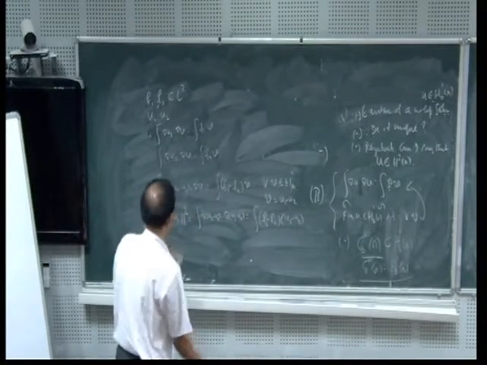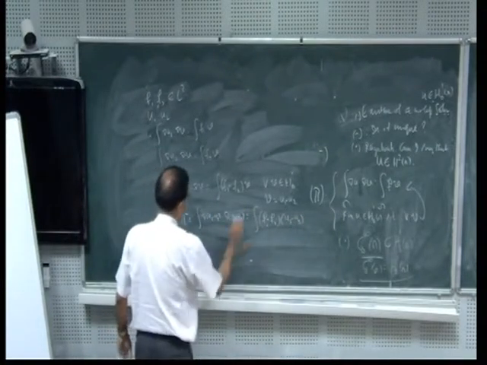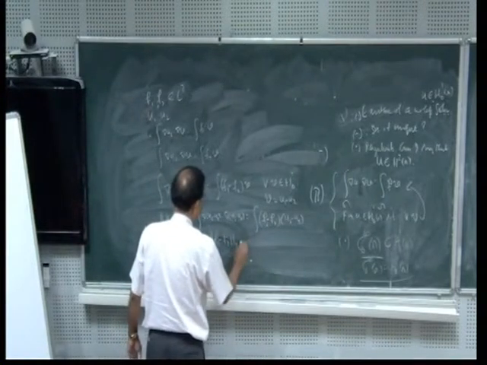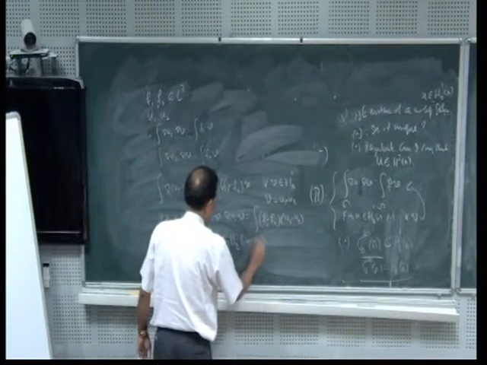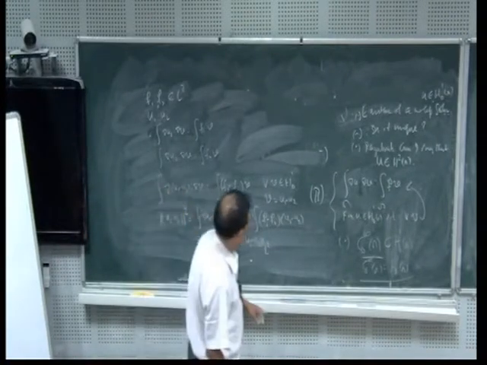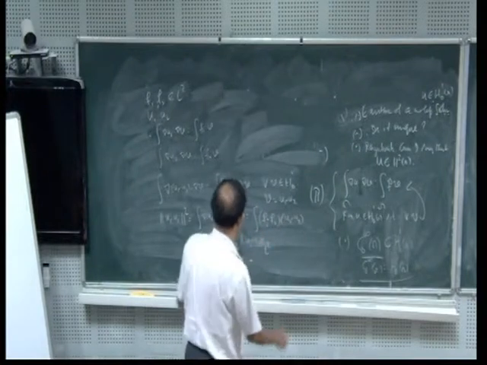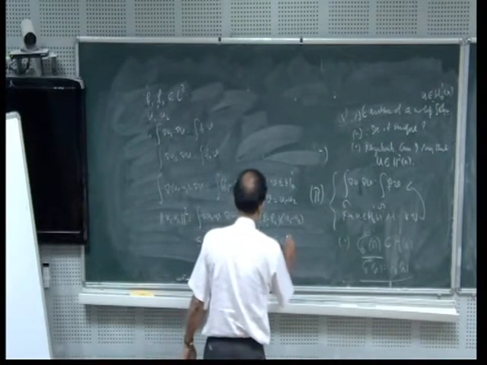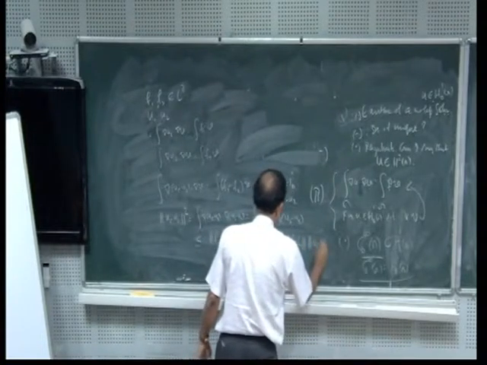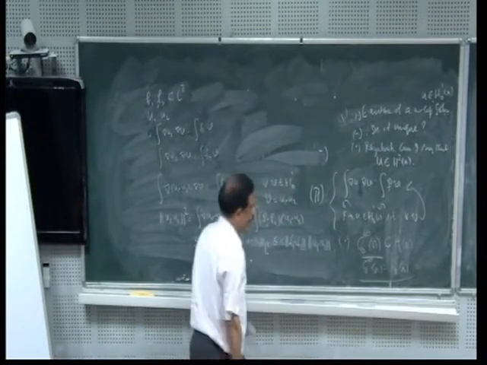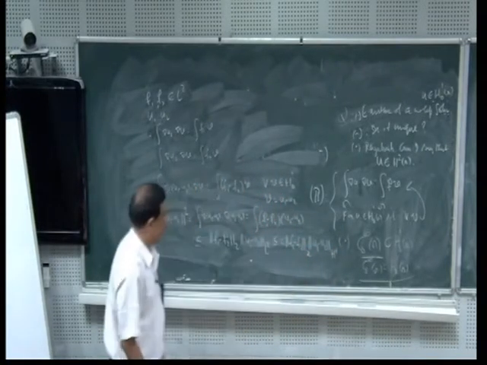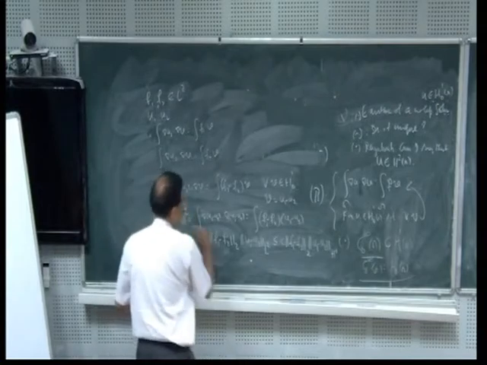Now I apply the Hölder inequality. I will get the norm of f1 minus f2 in L2 times the norm of u1 minus u2 in L2. Now apply the Poincaré inequality. By Poincaré, I can write a constant times the norm of f1 minus f2 times the norm of u1 minus u2, where this is with respect to the H1 norm and this is the L2 norm. Now I cancel this square.